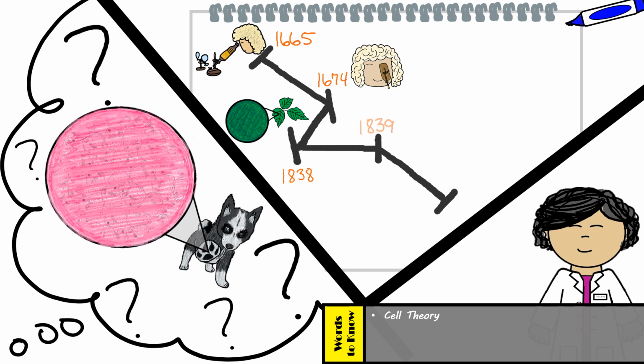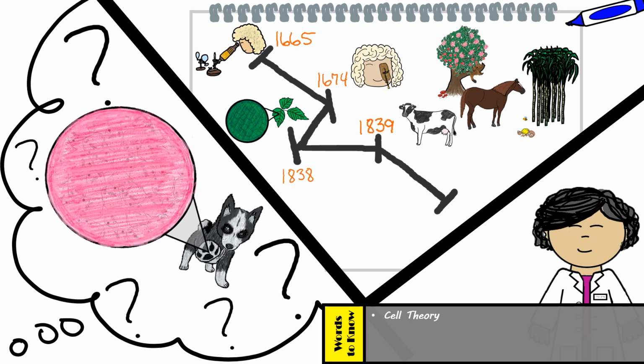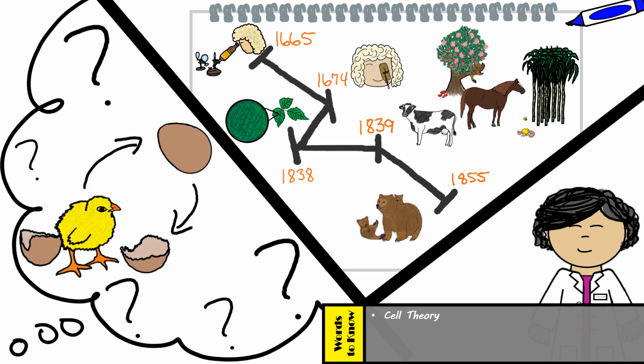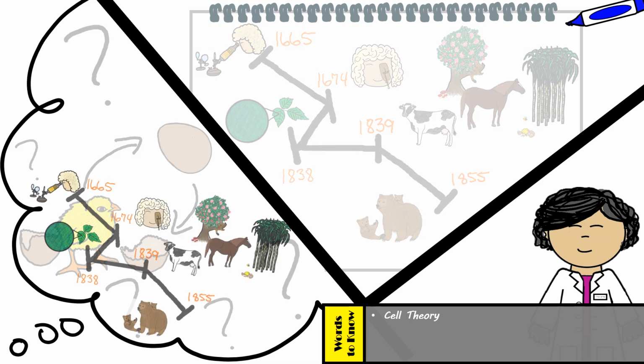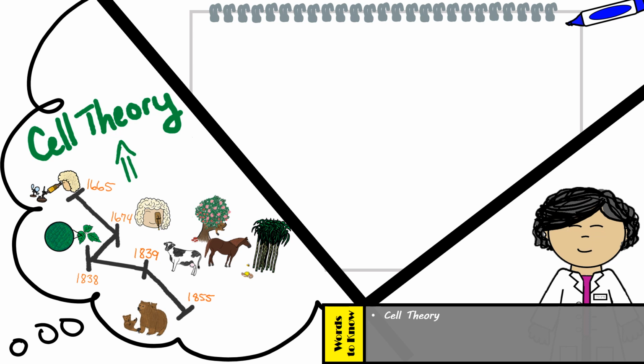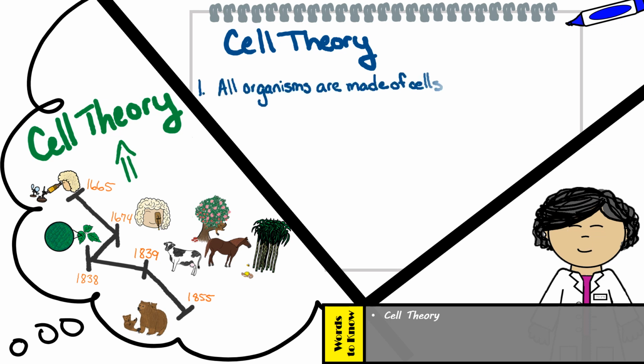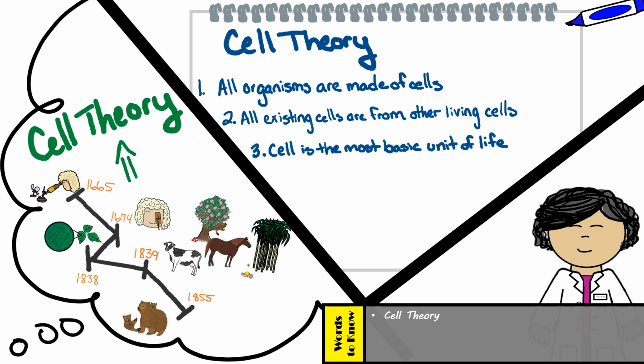It wasn't until 1839, Alex, that another scientist studied both plant and animal cells, and he came to the conclusion that all living things are made up of cells. Yes, Alex, this brings us to our 5th scientific discovery, which was in 1855, when another scientist believed that all cells came from pre-existing cells, which soon became accepted as another major principle in the cell theory. That's right, Alex. These great scientific contributions shaped the cell theory into the following 3 major principles. Number 1, all organisms are made of cells. Number 2, all existing cells are produced by other living cells. And the third, the cell is the most basic unit of life.